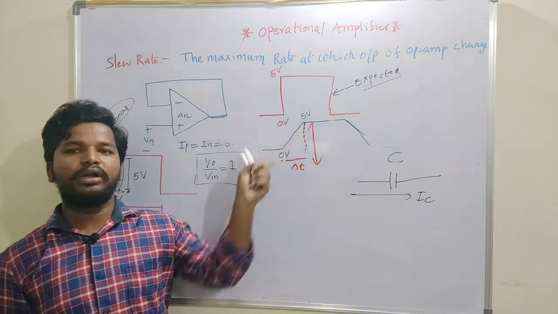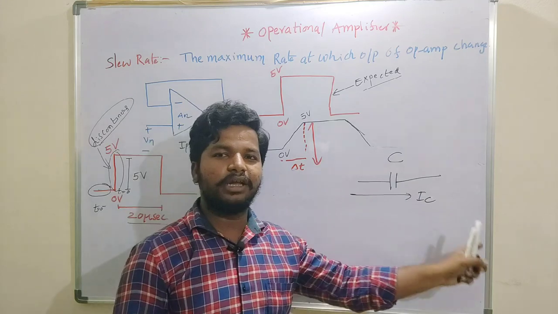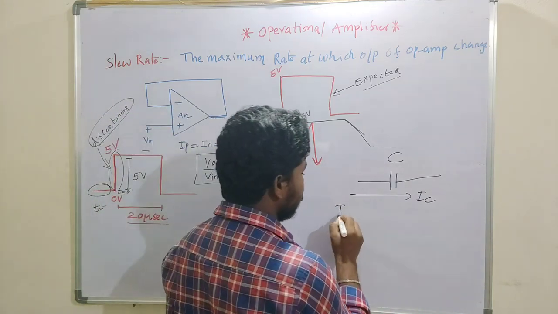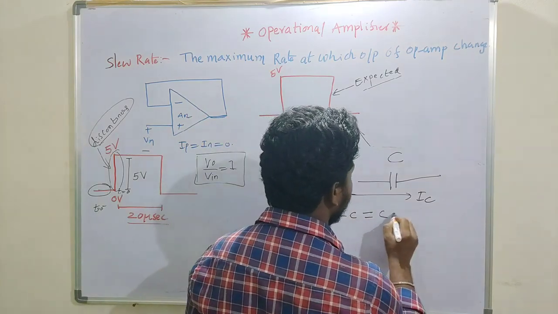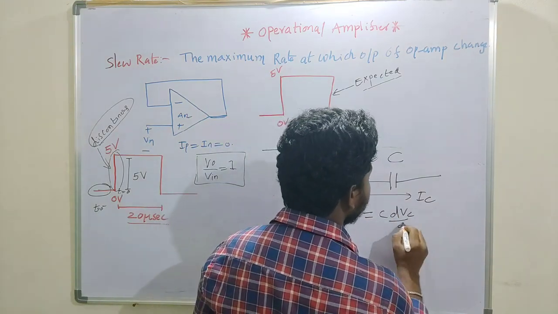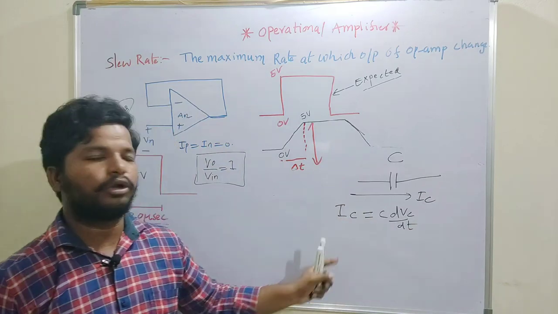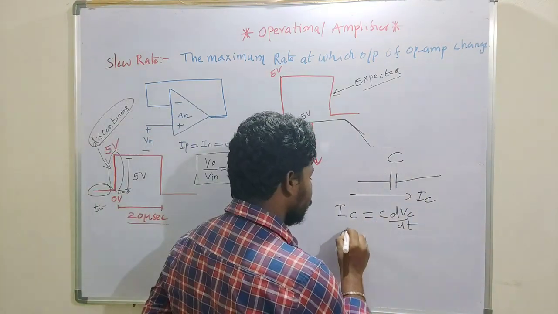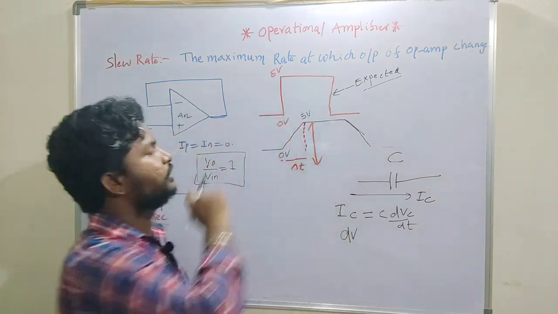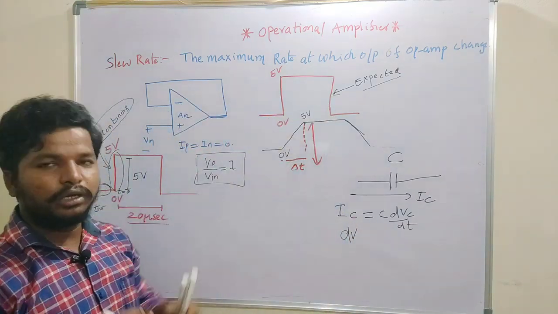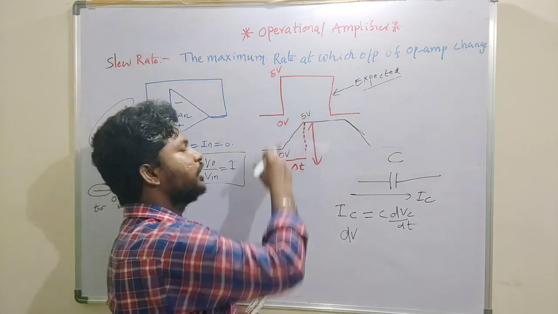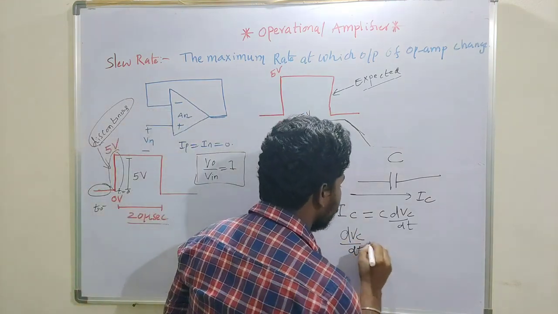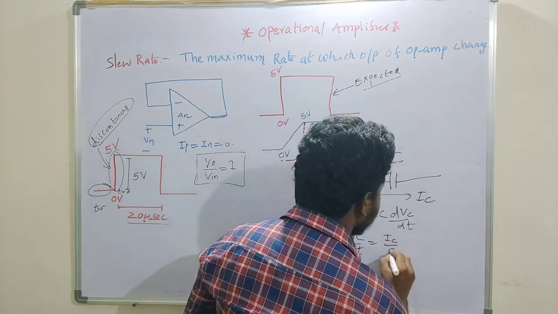The slew rate only depends upon the charging and discharging capability of a capacitor. The current and voltage relation of a capacitor is IC equal to C dVc by dt. So the change in output with respect to time, dVc by dt, is nothing but IC by C.